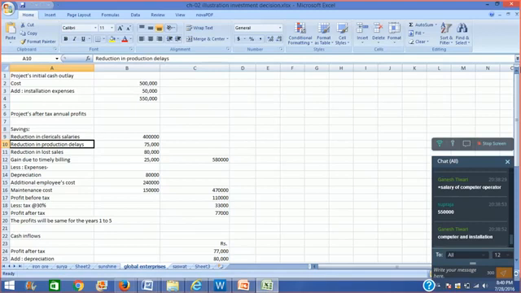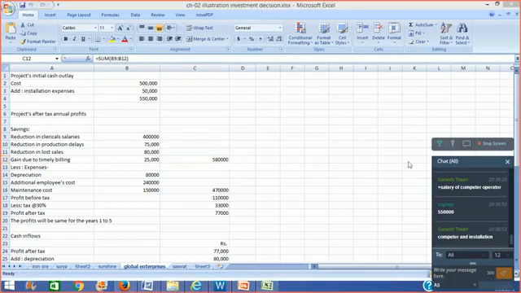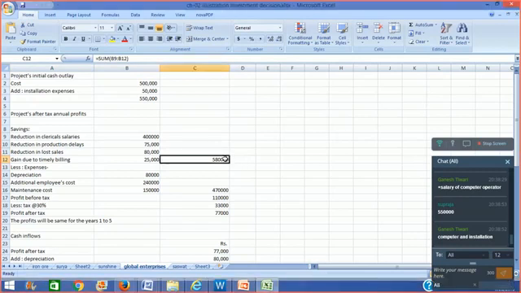Then we were given that there would be a reduction in project delays of rupees 75,000. Then we would be able to reduce some lost sales by rupees 80,000, and gains due to timely billing would be rupees 25,000. So in all it is going to be 5,80,000 rupees, right? 5,80,000 rupees is fine with us.